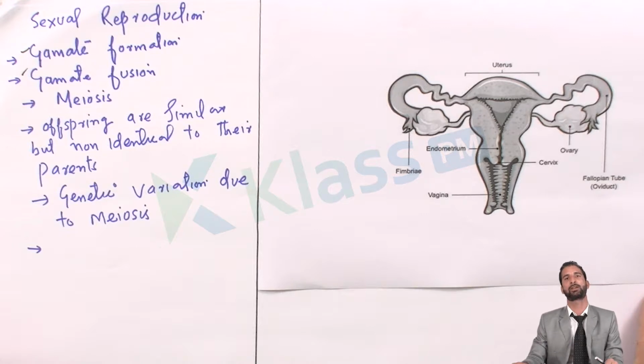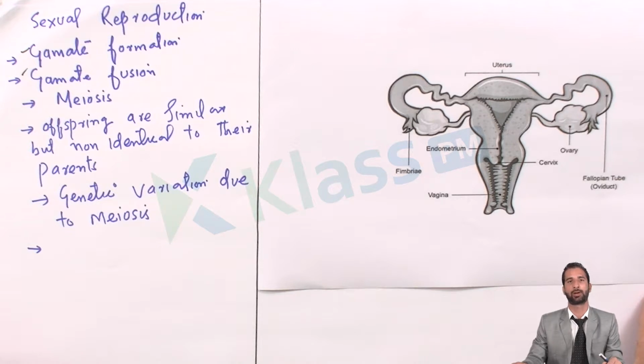The second condition, as I mentioned in the previous video, is the fusion of those gametes. Fusion of gametes is mandatory in order for sexual reproduction to occur. Third is meiosis during the formation of the gametes. Meiosis is a must. Meiosis results in haploid gametes, and when two haploid gametes fuse to form the zygote, the zygote would be diploid, which would be viable and can develop into the embryo.